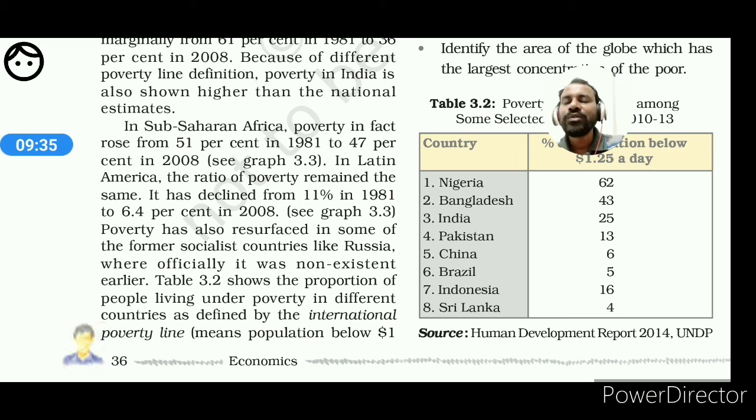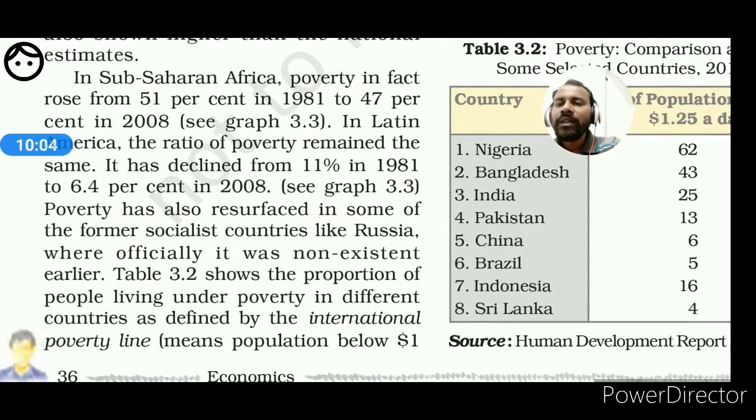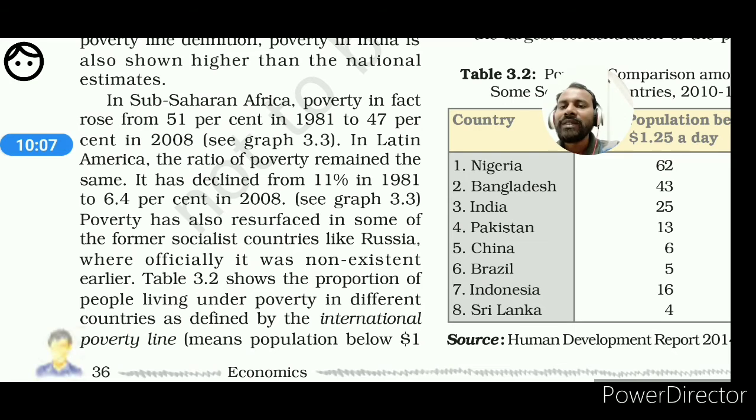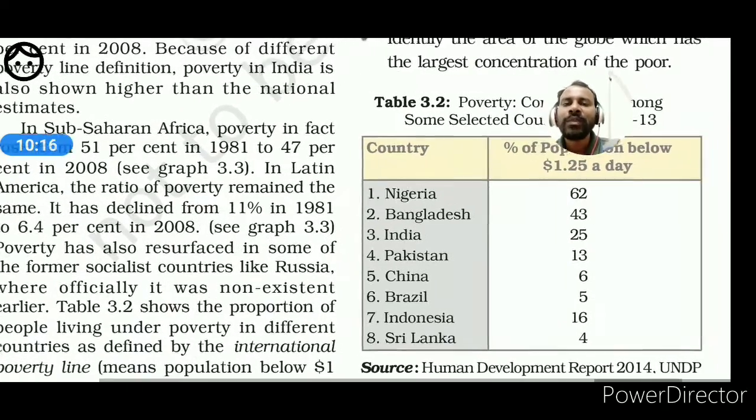Look at this particular portion. This is saying that in sub-Saharan Africa, poverty in fact rose from 51% in 1981 to 47% in 2008. In Latin America, the ratio of poverty has declined from 11% in 1981 to 6.4% in 2008. Poverty has also been seen in some of the other socialist countries like Russia, where officially it was non-existent earlier, showing the proportion of people in poverty. So there are some countries where poverty is more.